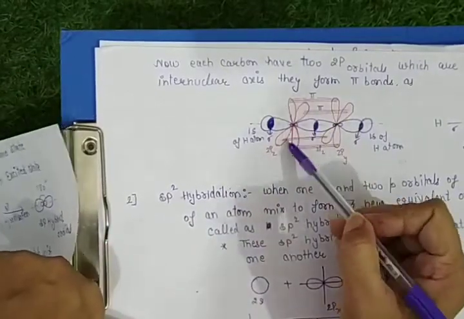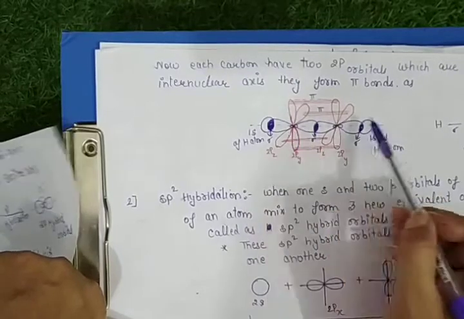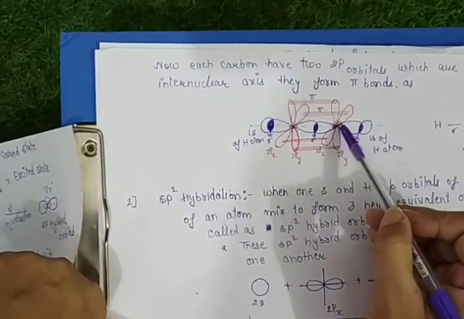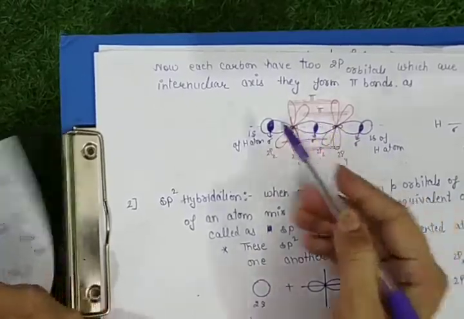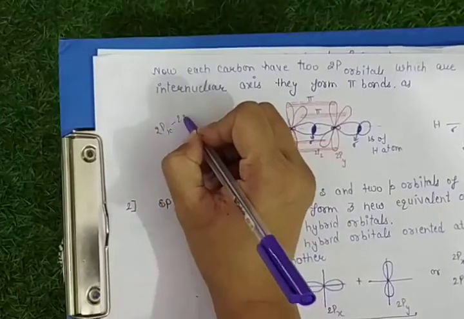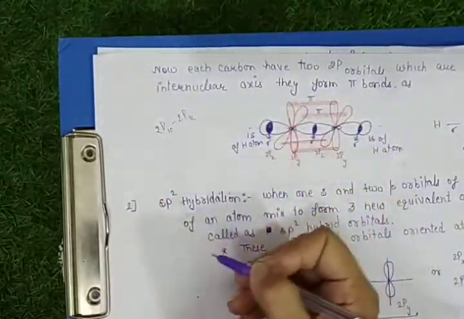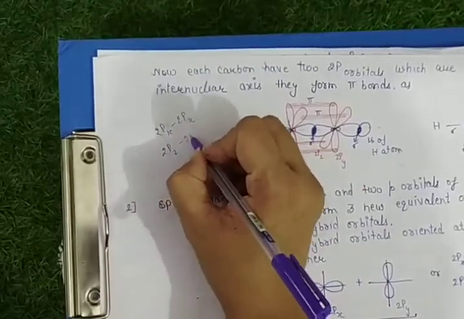This one is one p orbital, this one is the other p orbital of a carbon, and similarly for the second carbon, suppose this one is 2pz and this is 2py. So a pi bond is formed between 2py and 2py, as orbitals must be oriented in the same plane, and 2pz with 2pz.